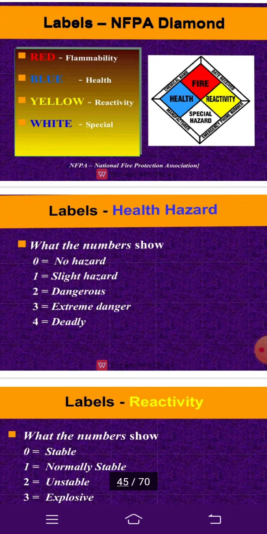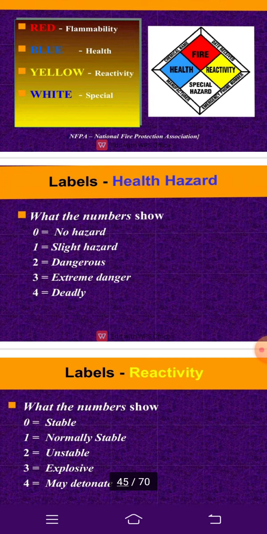So what do the numbers show? 0 means no hazard. 1 is slight hazard. 2 is dangerous. 3 is extreme danger. 4 is deadly.